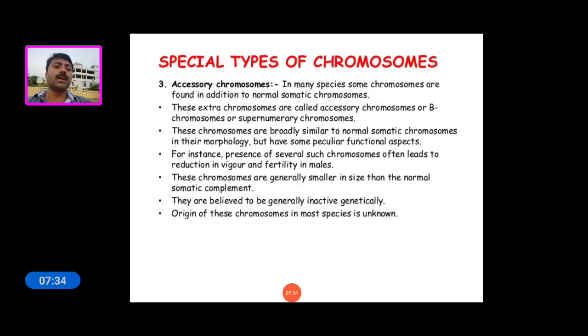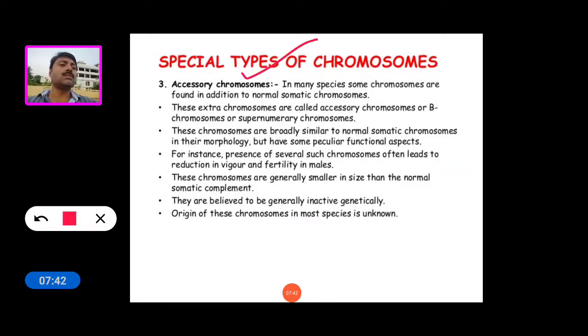Another special type of chromosome is the accessory chromosome. In many species, some chromosomes are found in addition to the normal somatic chromosomes.